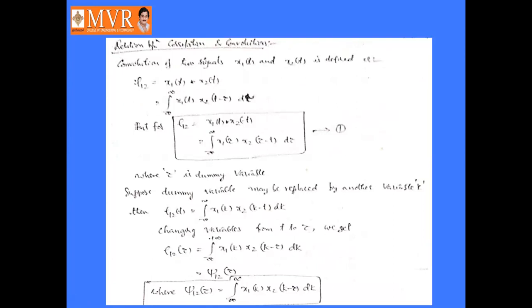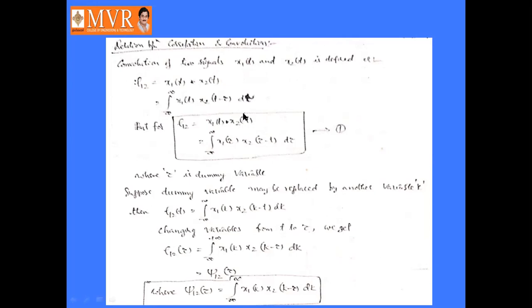So rho 12, the convolution of two signals x1 of t and x2 of t, is defined as rho 12 is equal to x1 of t convolved with x2 of t, that is integral minus infinity to infinity x1 of t into x2 of t minus tau d tau. But for rho 12 is equal to x1 of t convolved with x2 of minus t,